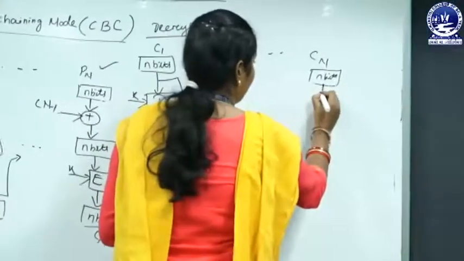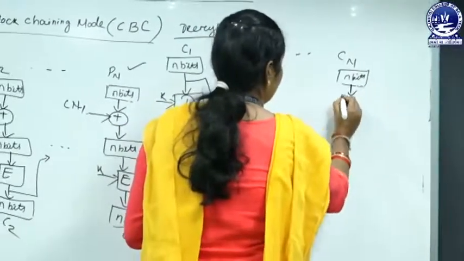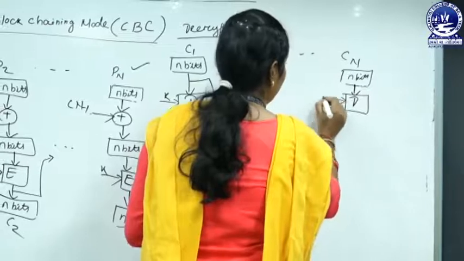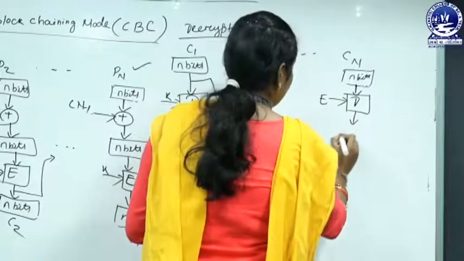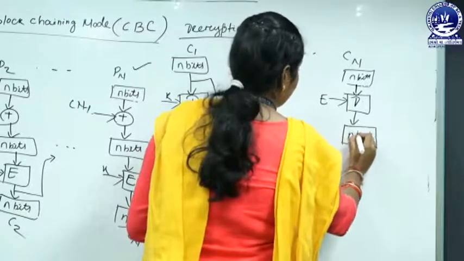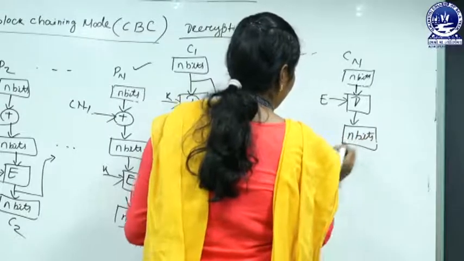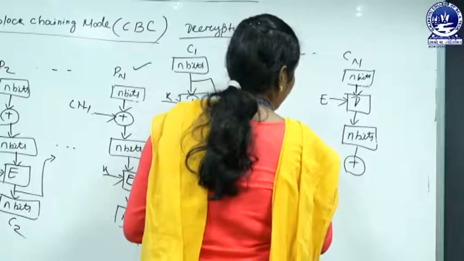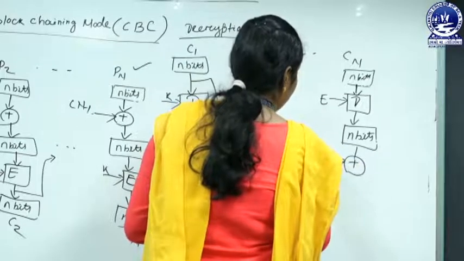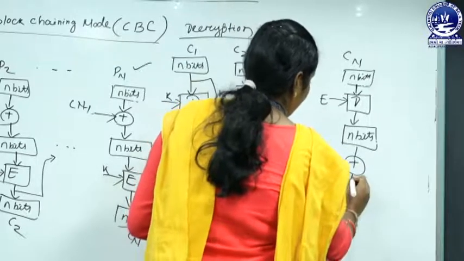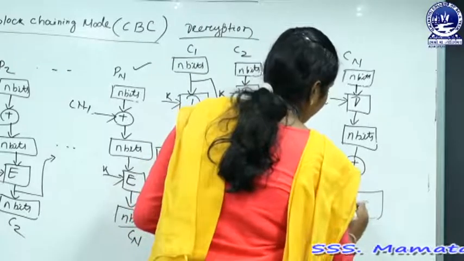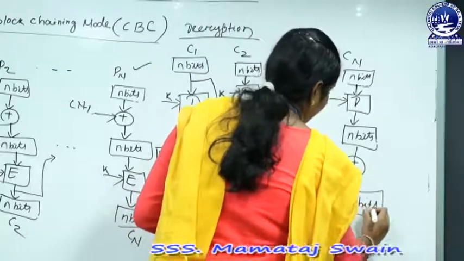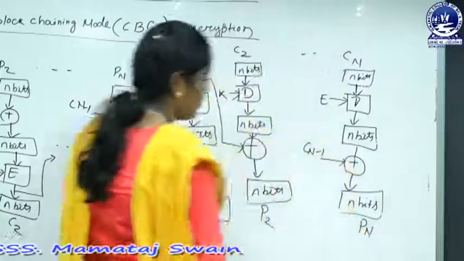Similarly, for the nth block of ciphertext we use the decryption algorithm and the key to decrypt this value, which gives us n bits output. Now these n bits are exclusively ORed with our previous ciphertext, that is Cn-1, which gives us the n-bit plaintext, that is Pn.